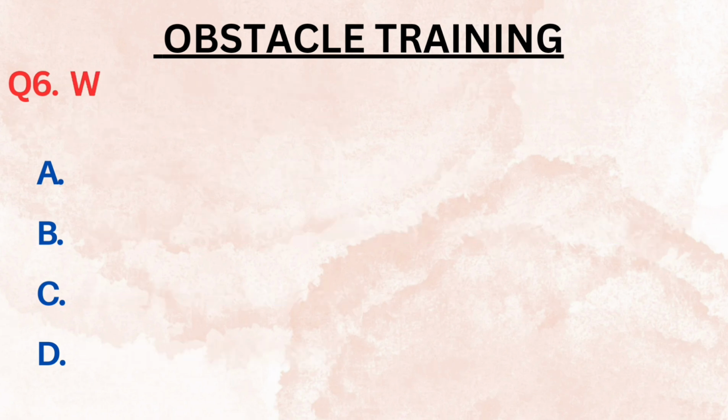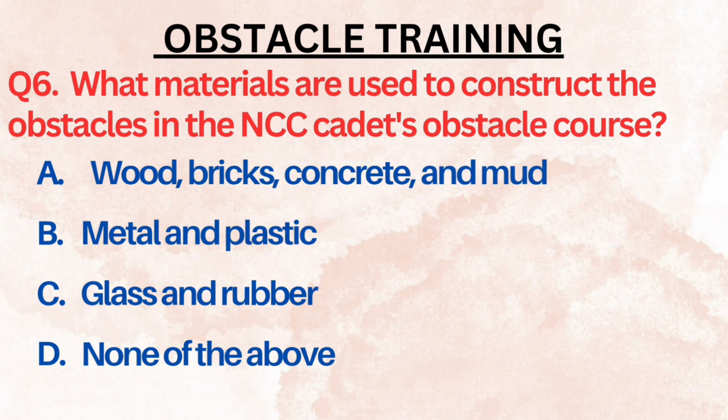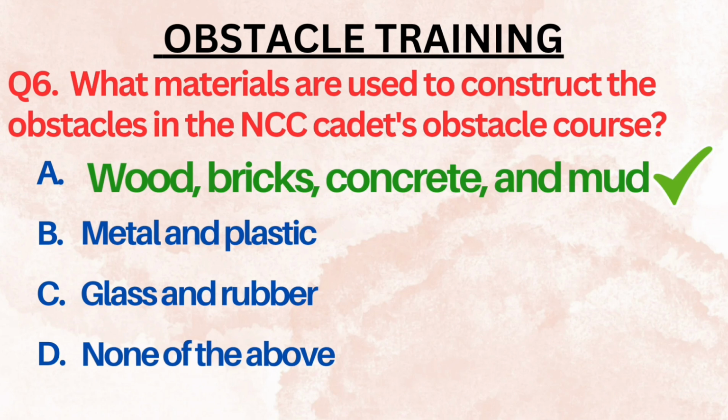The next question we have is question number 6. What material is used to construct the obstacles in the NCC cadets obstacle course? NCC obstacle course को बनाने के लिए किस तरह का मटेरियल यूज होता है? Options are wood, brick, concrete and mud, metal and plastic, glass and rubber or none of the above. We know in the course construction what kind of material is used. So option A is the right answer. It's wood, bricks, concrete and mud.